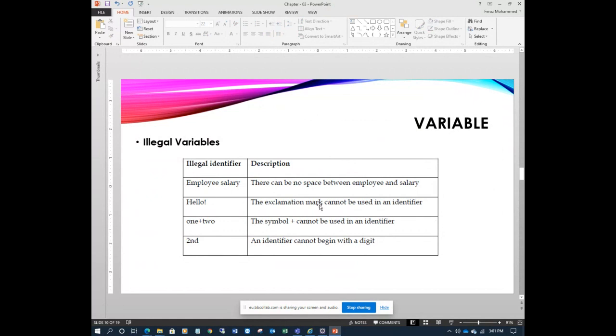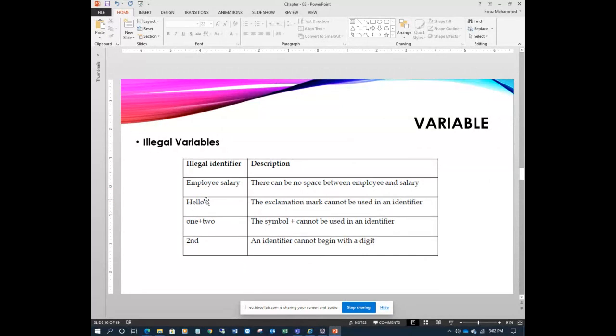Besides this, we'll see some illegal variable names which you should not write, even though they look valid. Like employee salary. The problem here is that there can be no space between employee and salary. Even if you have a big name, no problem, but no space is allowed. Another is hello exclamation mark.